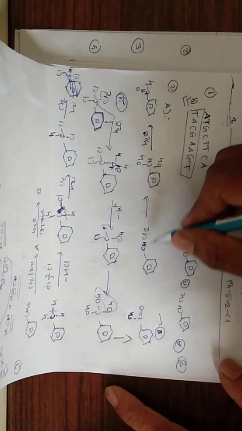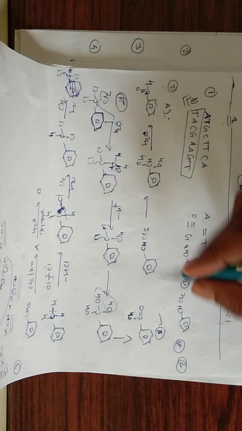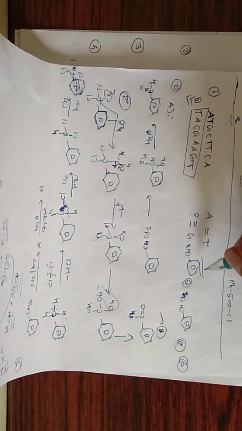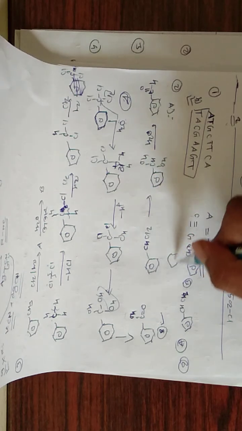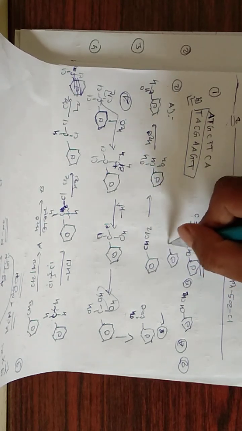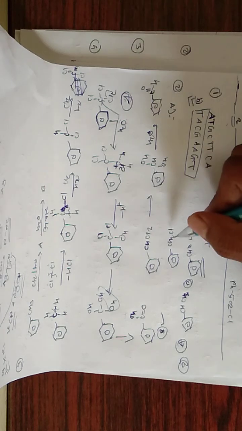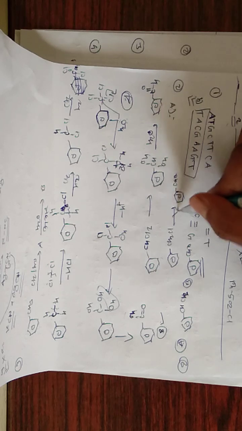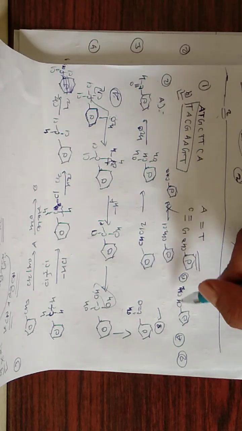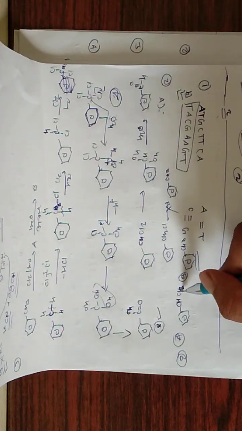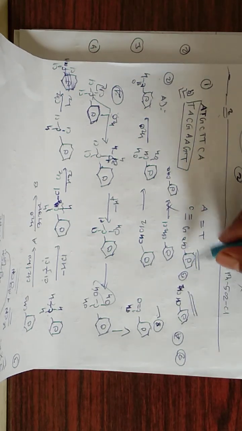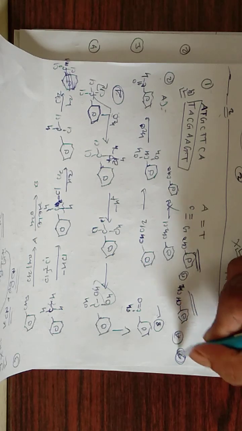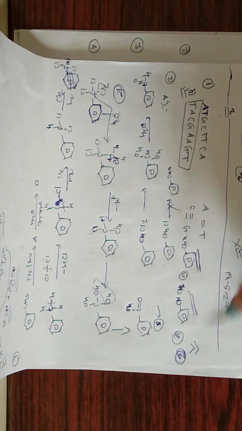So if CHCl2 is A, then only benzaldehyde can be formed. In the first option, CH2Cl cannot give benzaldehyde. So what should be the correct answer of that question? CHCl2 on further reaction with water gives benzaldehyde, so the second option is correct.